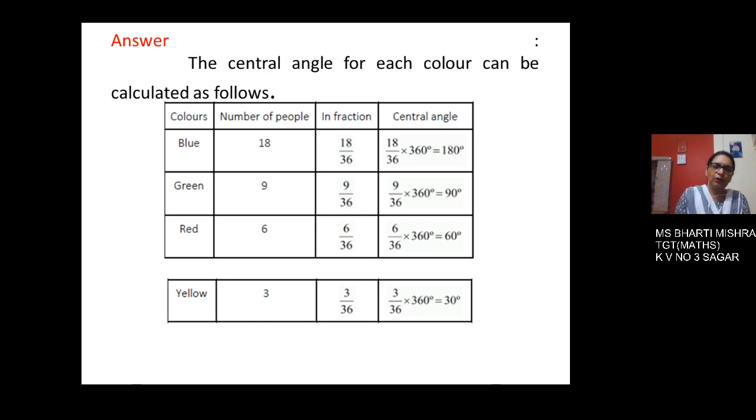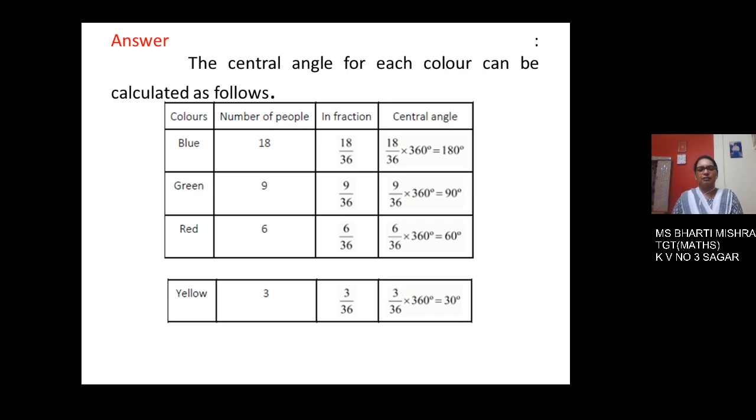Now let us calculate for red color. For red color, the number of people given in the question is 6. Now the first step to calculate the fraction comes to be 6 upon 36, and the central angle is calculated by multiplying this given fraction by 360. So on cancelling 36 and 360, we get 10 here in the numerator, and 10 multiplied by 6 results as 60 degrees.